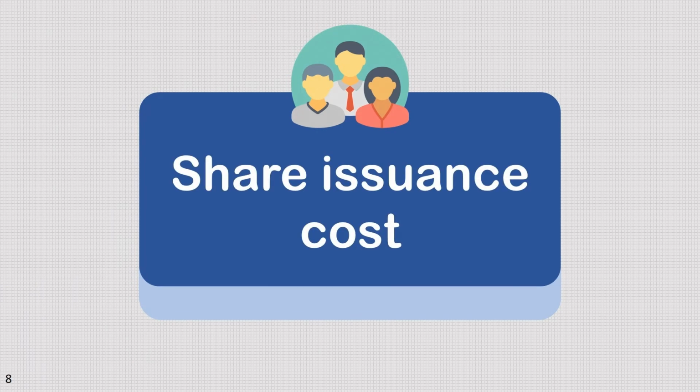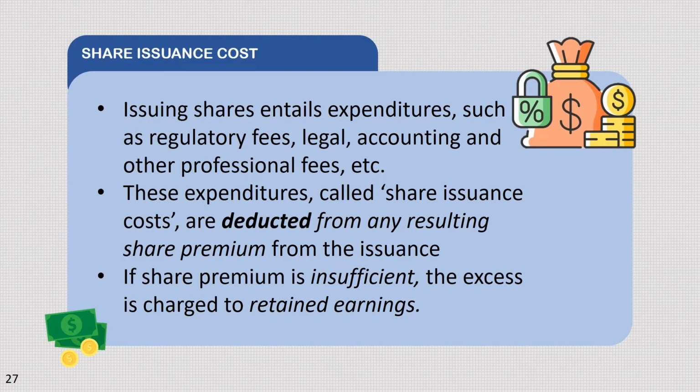Issuing shares entails expenditures such as regulatory fees, legal, accounting, and other professional fees, and many more. These expenditures, called share issuance costs, are deducted from any resulting share premium from the issuance. If the share premium is insufficient, the excess is charged to retained earnings.